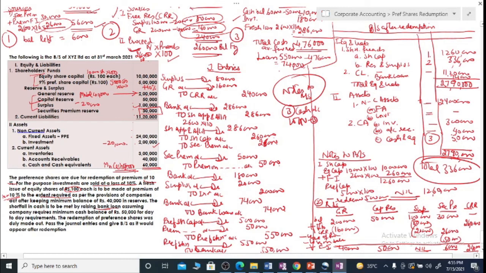It's a very simple question. You are not to do much, just estimate the sources after finding the conditions, and then after arranging for these things, just pass entries and prepare a balance sheet which reconciles the amounts. So you can keep on practicing some more questions, and next time we will be taking up other transactions relating to redemption, because as I told you, redemption questions do not come in isolation. You have many transactions before or after the redemption, so we'll have to take care of those adjustments, preliminary work and additional work, next time. Stay learning, stay practicing. Thank you.